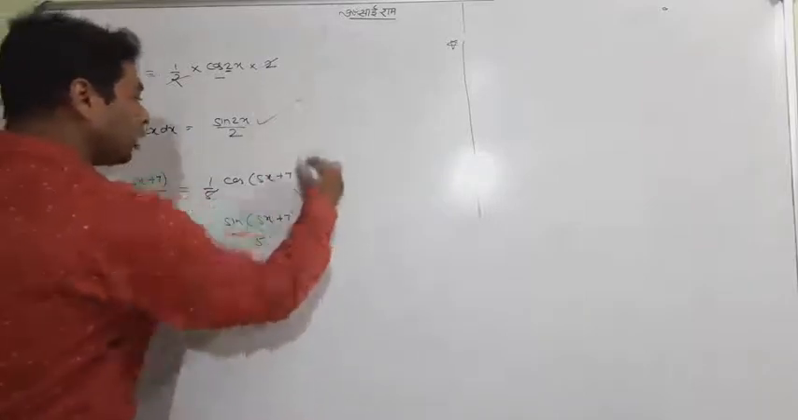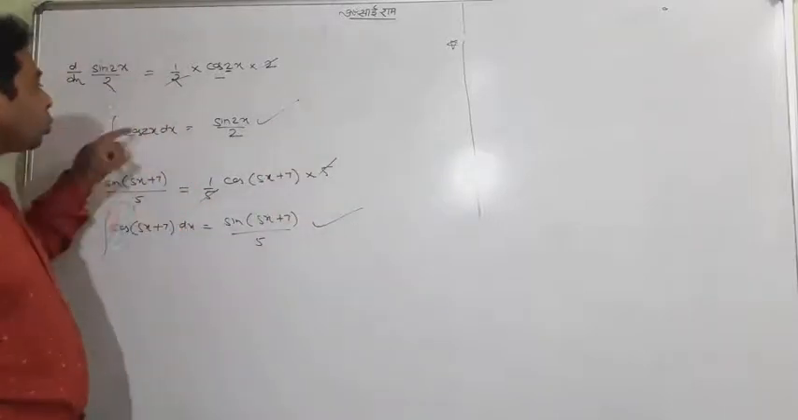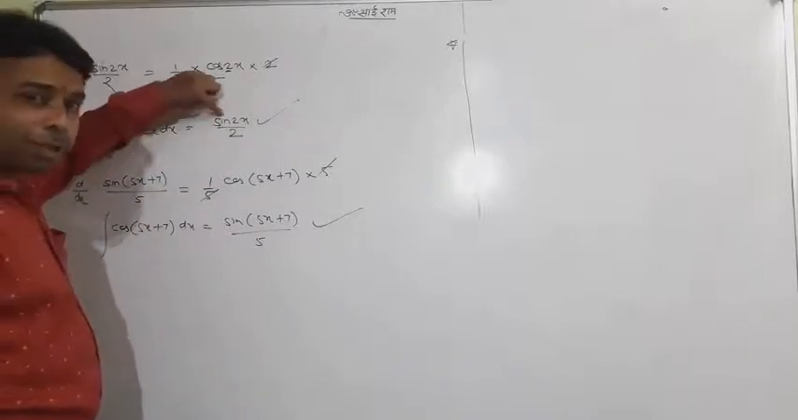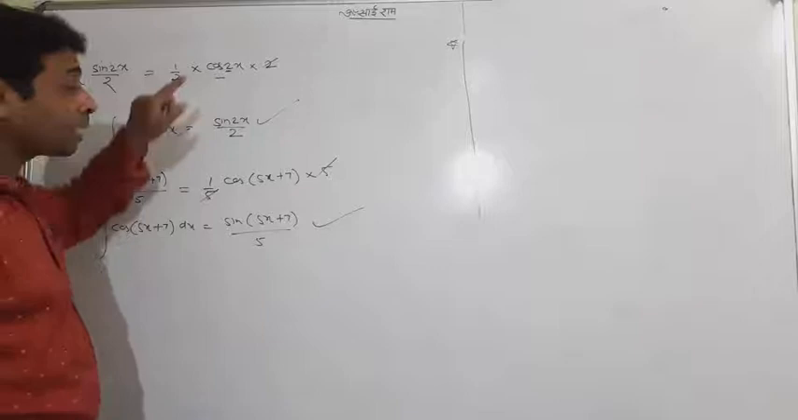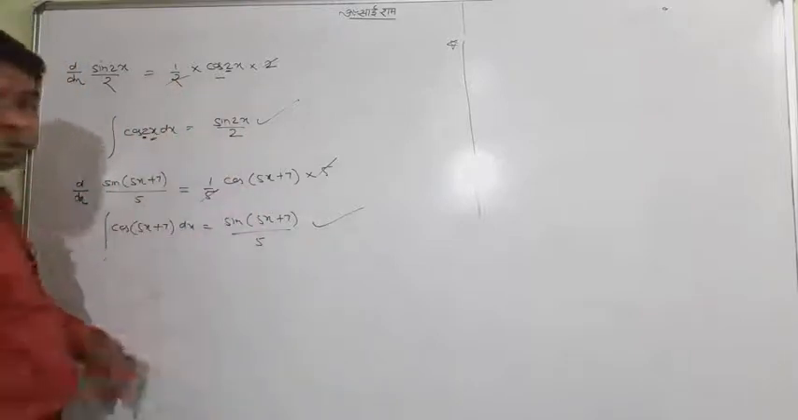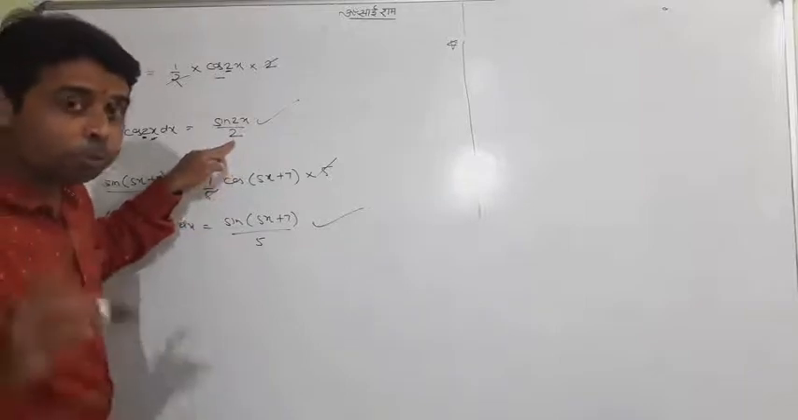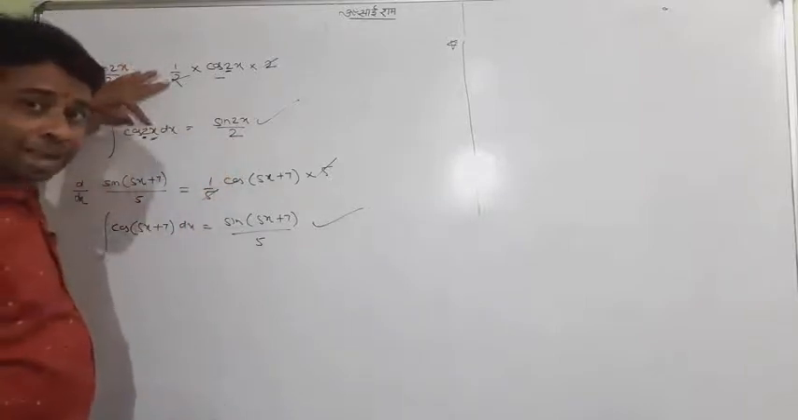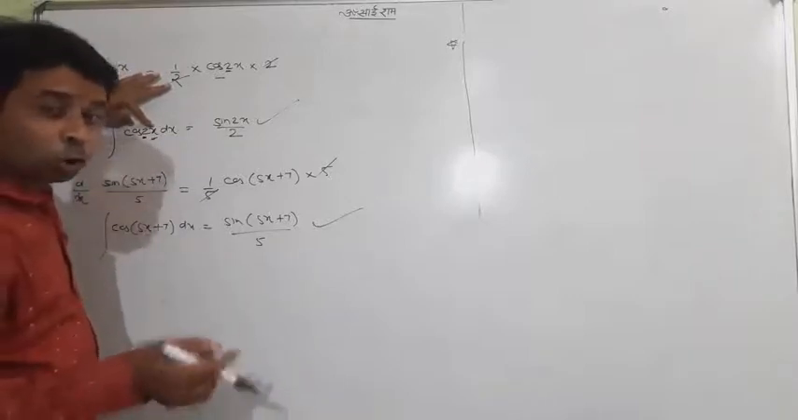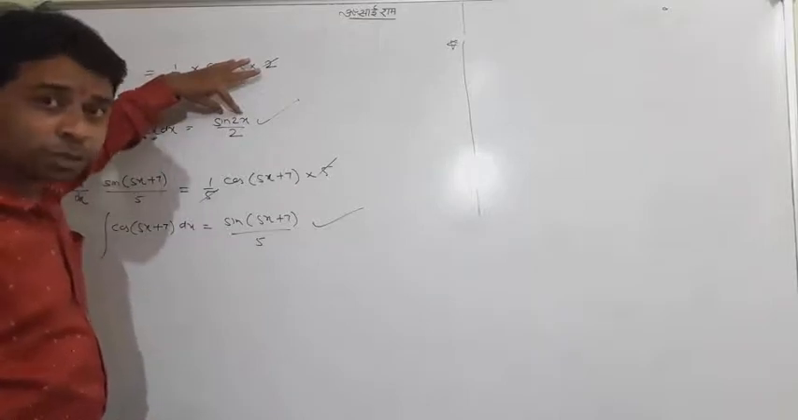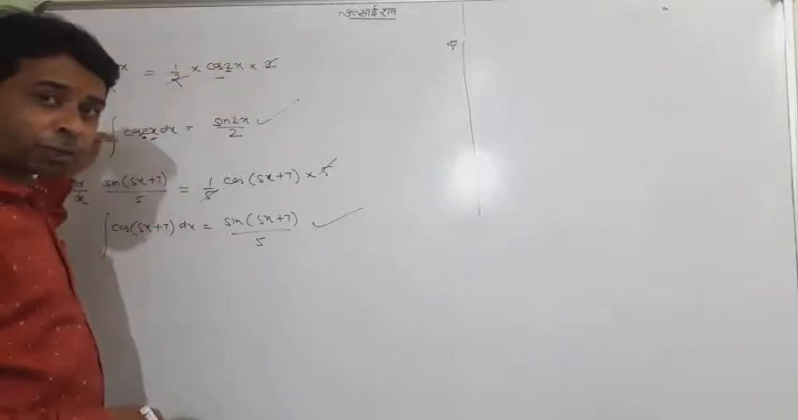Now focus on these two things, students. The question was cos 2x. What is the answer? Cos has an integration sin. Definitely cos 2x has sin 2x, but the coefficient of x comes in the denominator. So keep that concept in mind. Cos 2x is the same as cos x. Cos x has the integration sin x. Cos 2x has the integration sin 2x, but the coefficient 2 of x will come in the denominator.